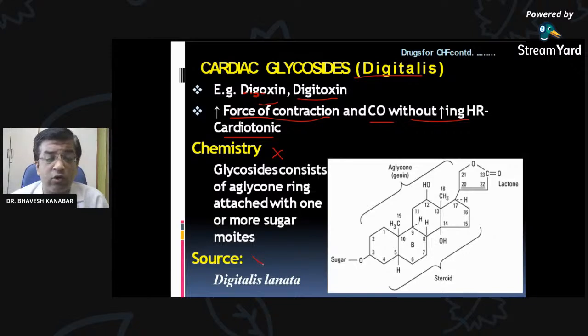We need not understand the chemistry. We need not also remember the source. So remember the names of the drugs. Try to remember right now. Digoxin, digitoxin. Try to remember the action: increase force of contraction and cardiac output without increasing heart rate. So that is a beneficial effect. So these drugs are called cardiotonic drugs.